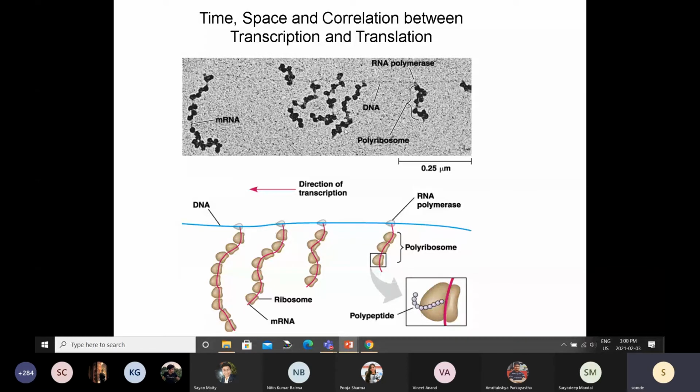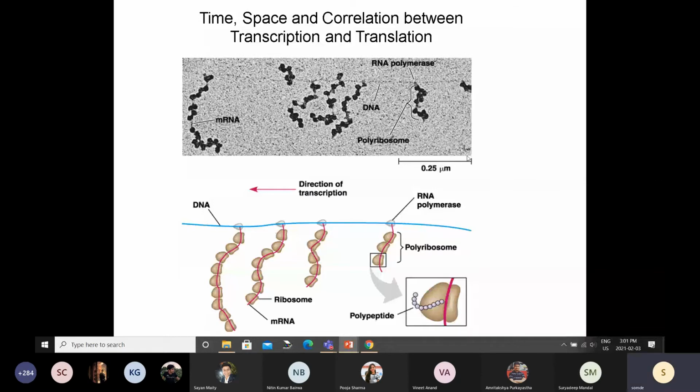These are the messenger RNA, and on that messenger RNA, these black spheres that you see, those are the ribosomes. They are bound to this messenger RNA and they are synthesizing the proteins. You are not going to see the protein, those are too small for the electron microscope to actually pick up. So the resolution is not that low, but we do see the ribosomes quite nicely. What you actually see here is shown pictorially here. That's the DNA, the messenger RNA is getting synthesized by the RNA polymerases, and on that the ribosomes are bound, which are making the protein or the polypeptide chain.